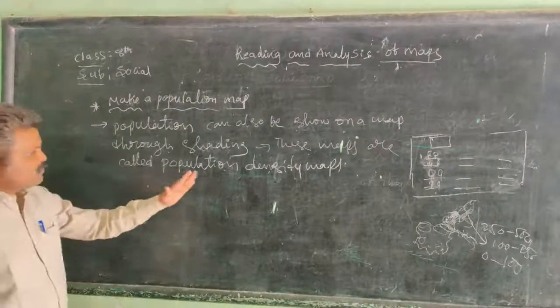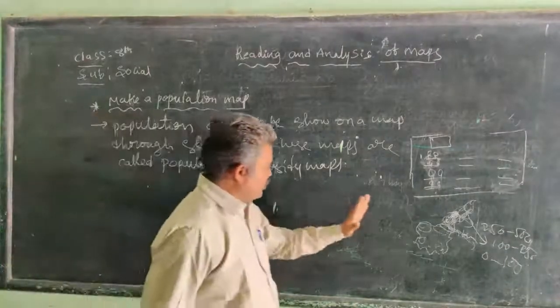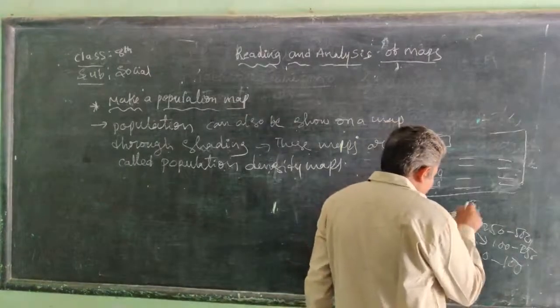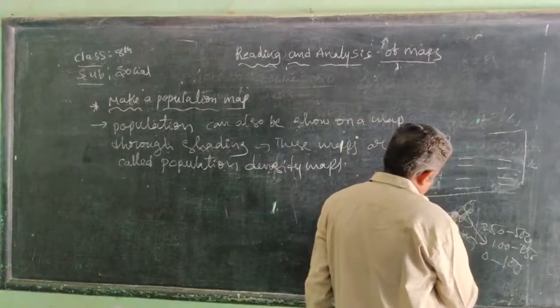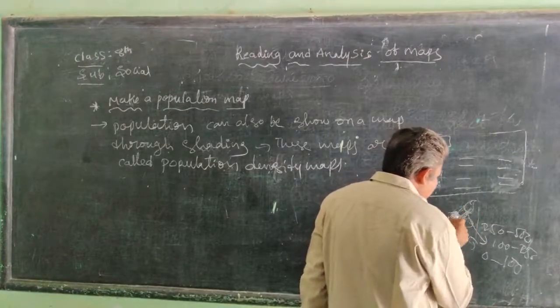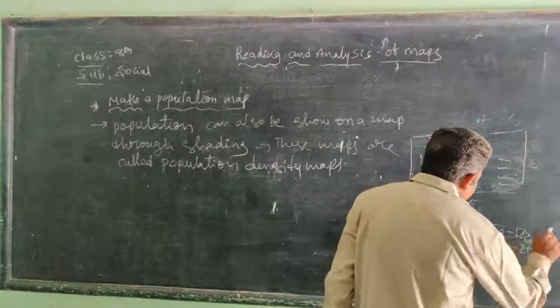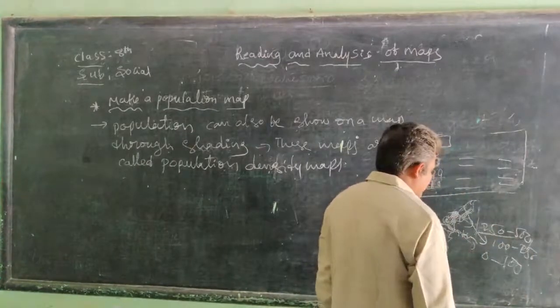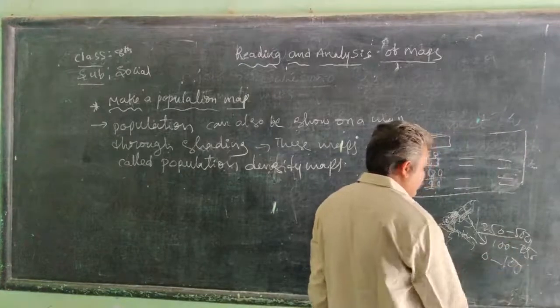These maps are called population density maps. We use one color here, another color there, another color there: thick, light and very light. The thick color shows high density, above 250 and up to 500 population per square kilometer.